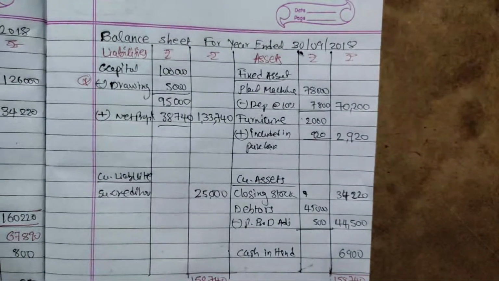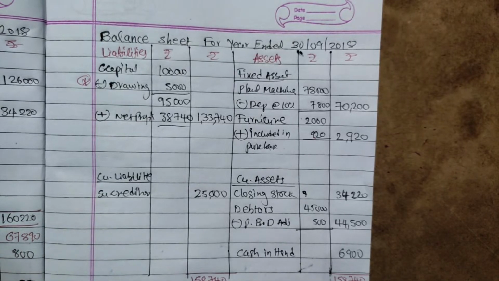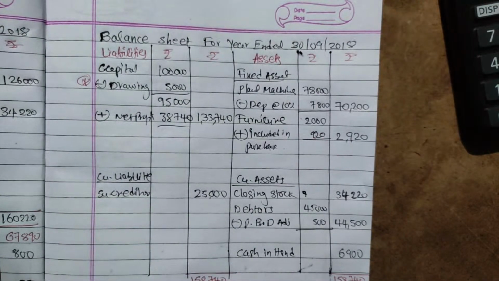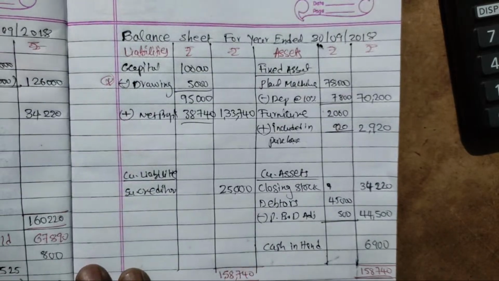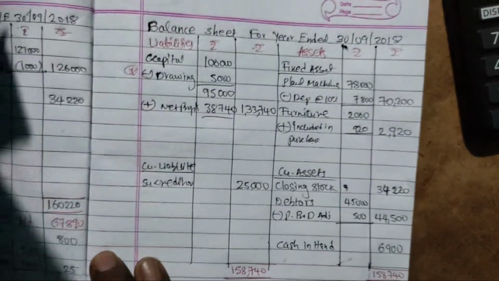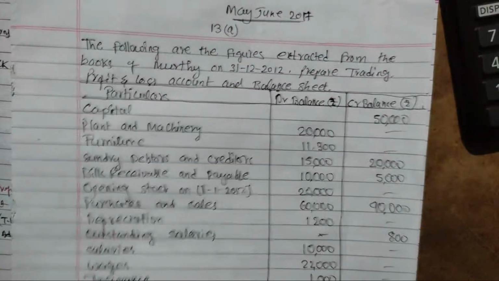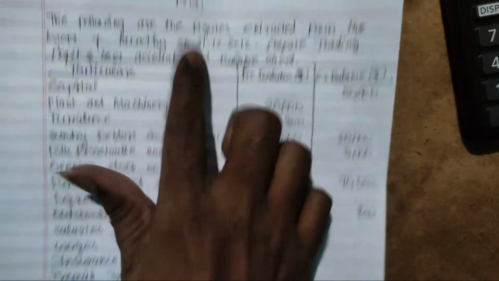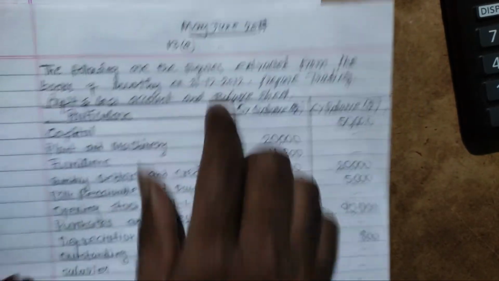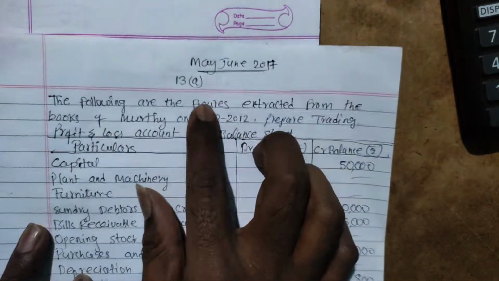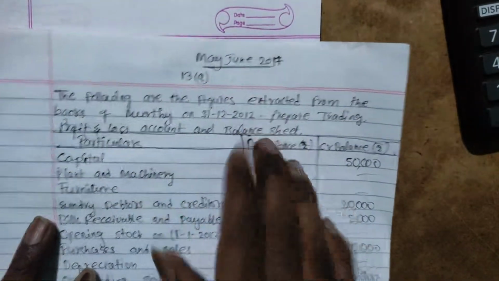Okay, let me explain one more question similar to this, so that we can complete another question also as a homework problem as we did yesterday, right? So here we are. This is May June 2017, question number 13a.